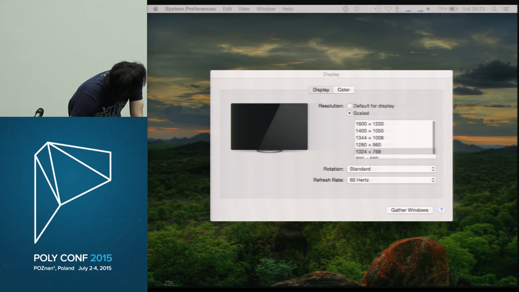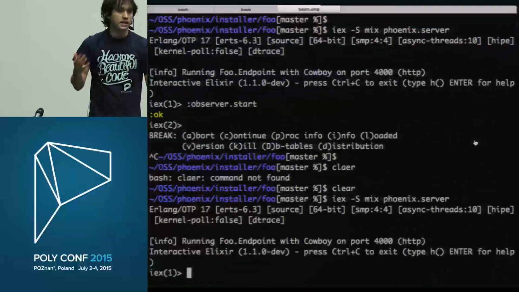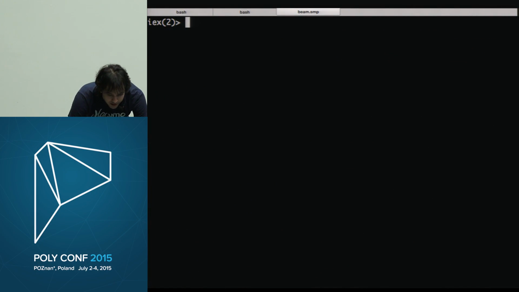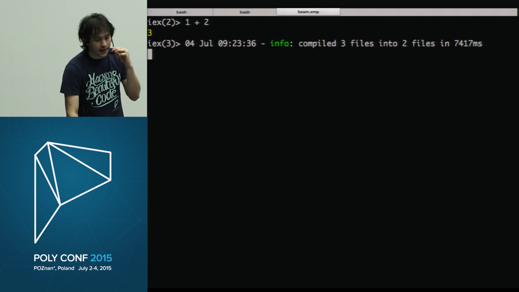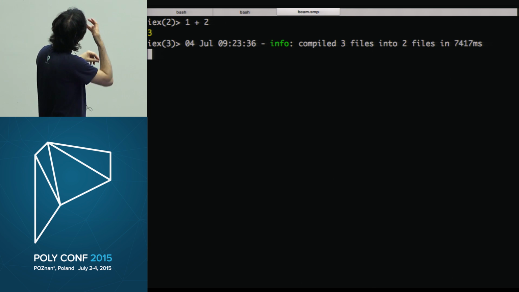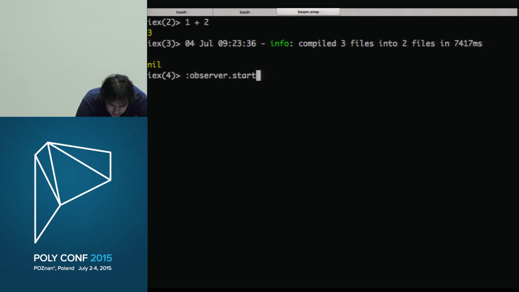So while it was mirroring, I started this thing. So here is an interactive Elixir console, right? You just type Elixir code, and this is running inside a Phoenix application. So what I can do here is call this tool called Observer, and it's going to bring up, for this node, a panel with a bunch of information about my system.